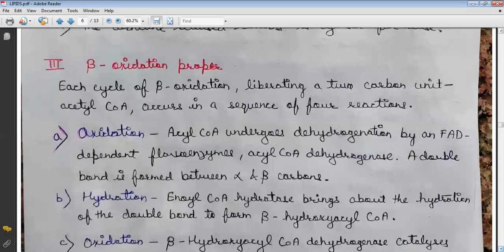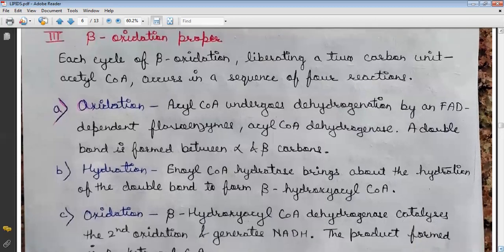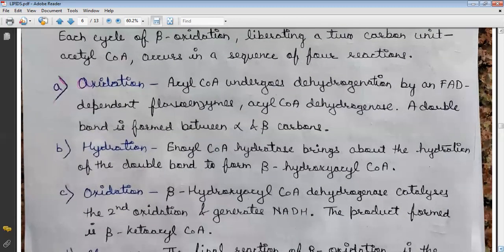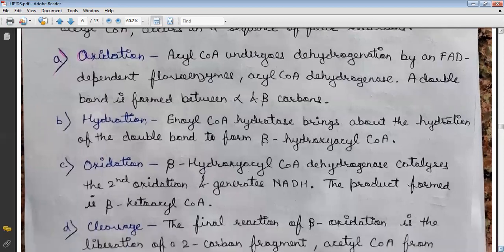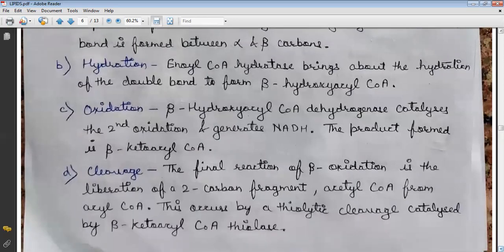Each cycle of beta oxidation, removing a two-carbon unit from acyl-CoA, occurs in a sequence of four reactions. First, oxidation: acyl-CoA undergoes dehydrogenation by an FAD-dependent flavoenzyme, acyl-CoA dehydrogenase. A double bond is formed between the alpha and beta carbon. Second, hydration: enoyl-CoA hydratase brings about the hydration of the double bond to form beta hydroxyacyl CoA. Third is oxidation: beta hydroxyacyl CoA dehydrogenase catalyzes the second oxidation and generates NADH. The product formed is beta ketoacyl CoA.